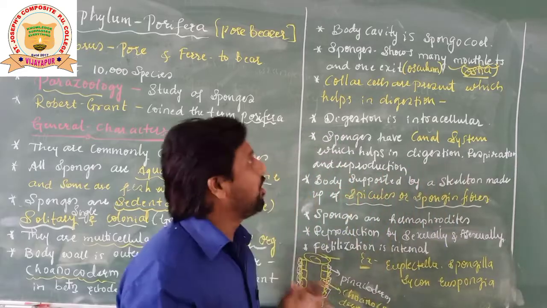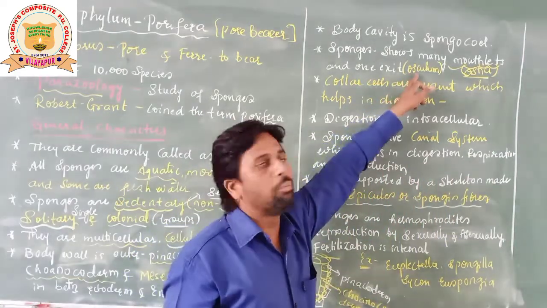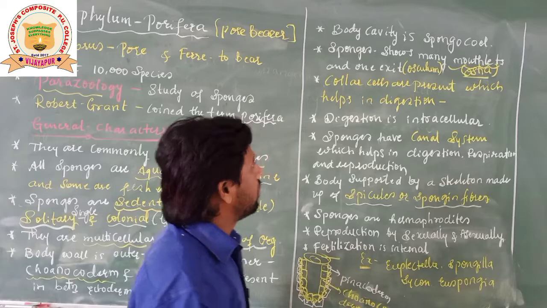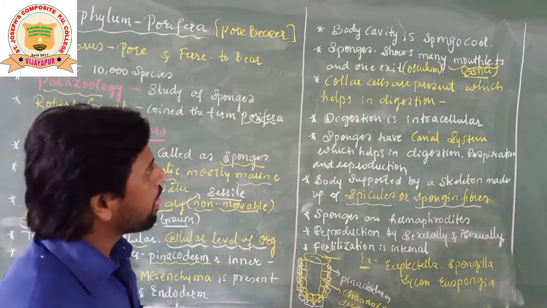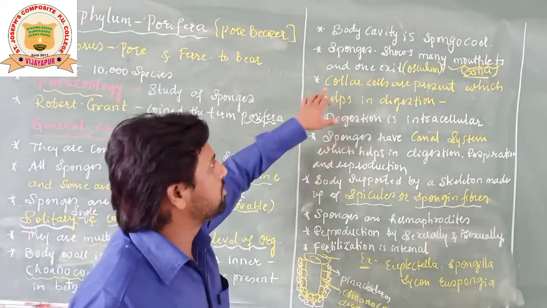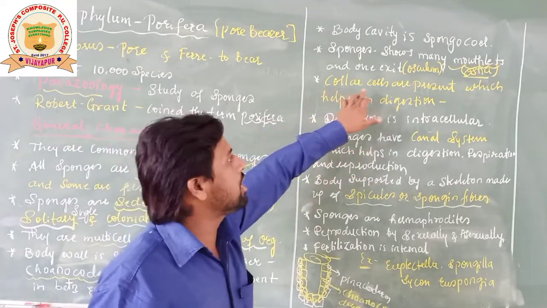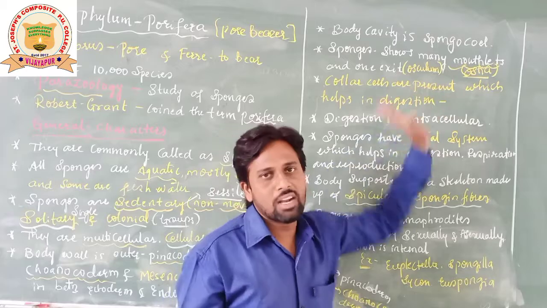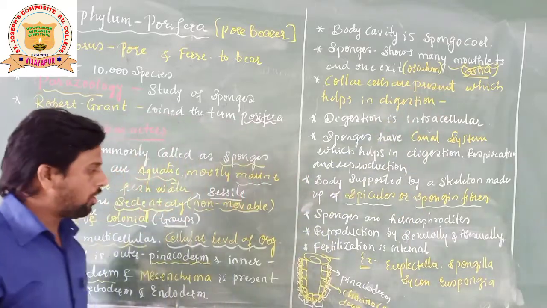And only one wide opening is there. That one wide opening is called what here? Osculum, we can consider. Okay. Now, a special characteristic of this group of animals is the presence of collar cells. There are some collar cells present, students, as we have discussed here.